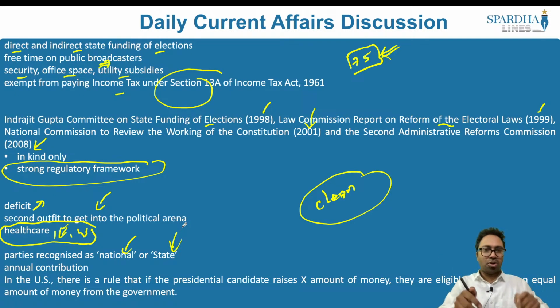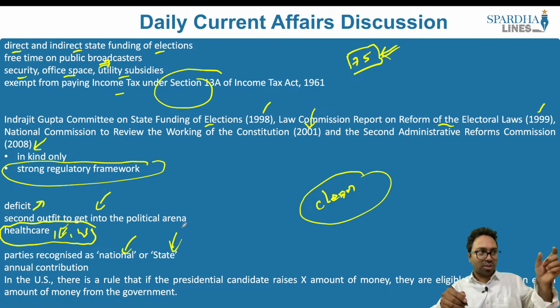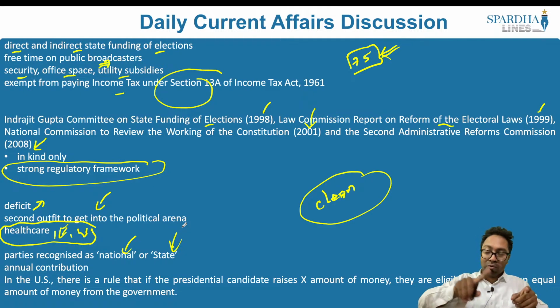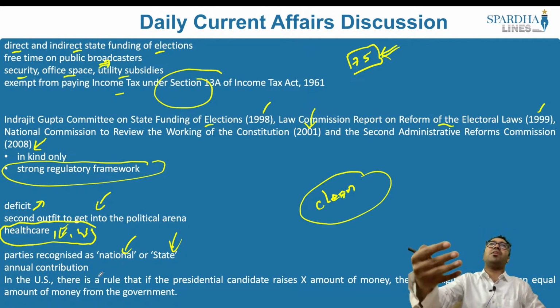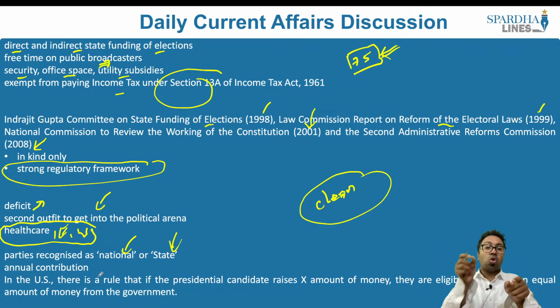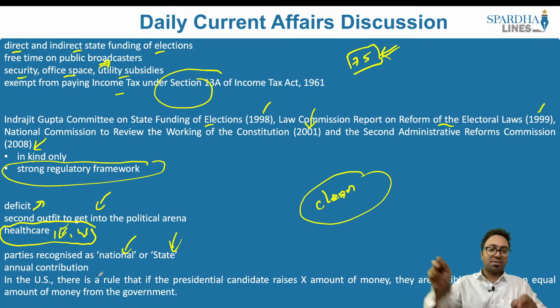Second, an annual contribution should be defined. Let's say for example, we also have the contingency fund when it comes to the constitution. So a certain amount of money is safeguarded for the contingency fund. Similarly, for the state funded elections, a certain amount of money can be defined. For example, 500 crores or whatsoever the money is. From this corpus, only for the recognized and the national political parties, the money can be dispersed.